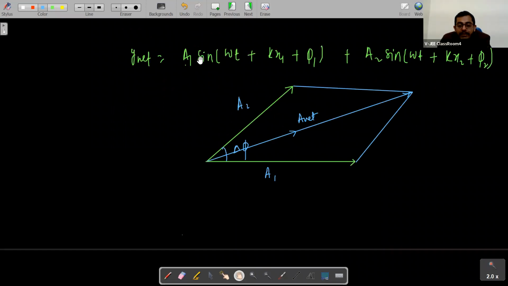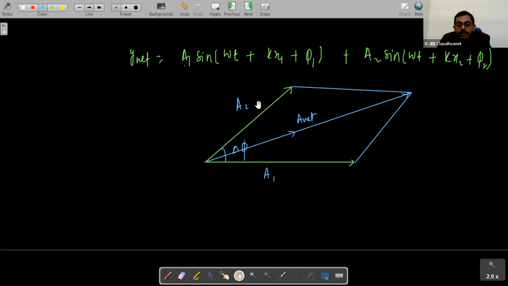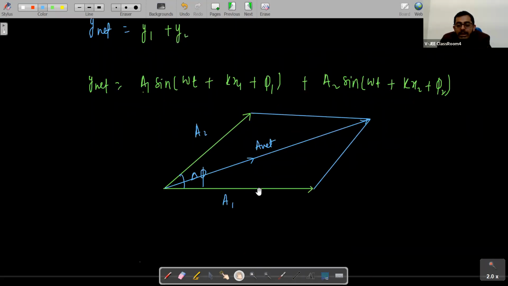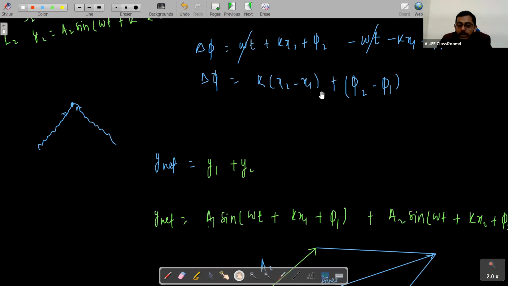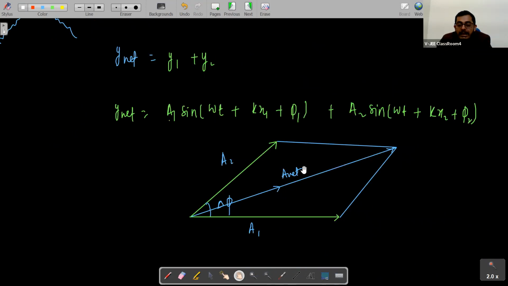If this is a net, what will we say? That y net is a1 sine omega t plus k... We assumed a1 and a2 as vectors and wrote it like this. You must have done this in superposition of simple harmonic motion, students. You must be remembering these things. So this is a1, this is a2, this is delta phi. We have already written the value of delta phi here: k into x2 minus x1 plus phi2 minus phi1. This is the phase difference delta phi, and this is a net.